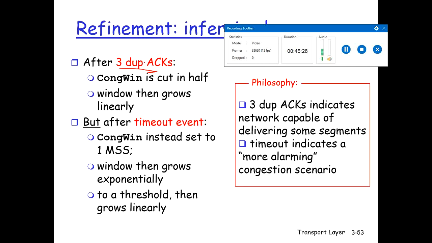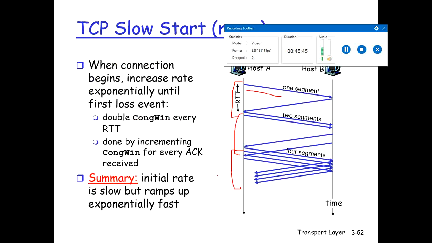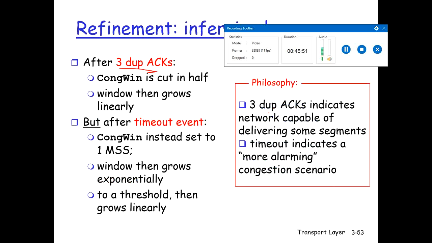Either by 3 duplicate acknowledgements, in which case the congestion window is cut to half and then grows linearly. But if there is a timeout event, during that round trip time the acknowledgement is not received, right?